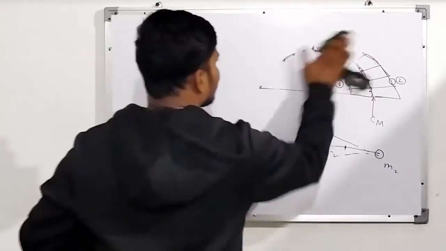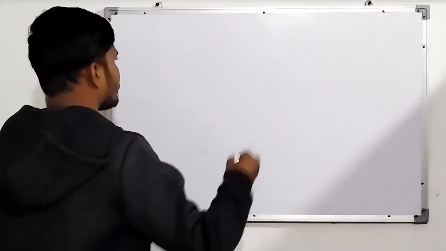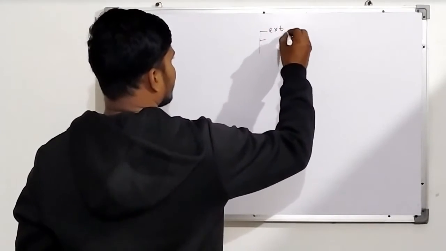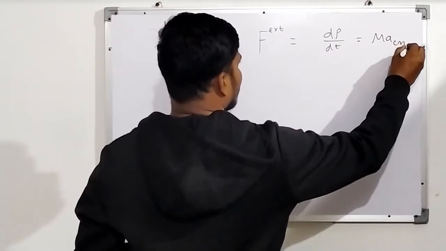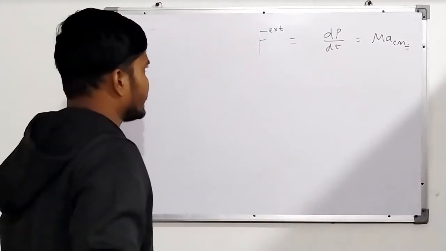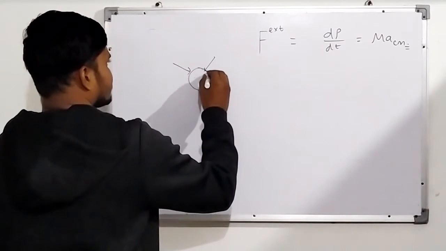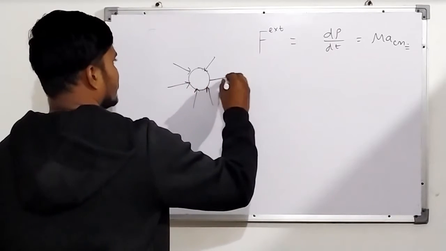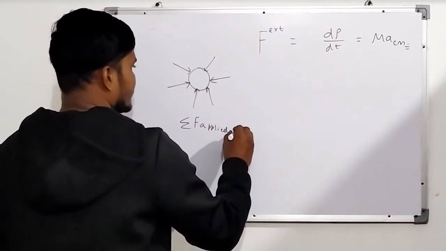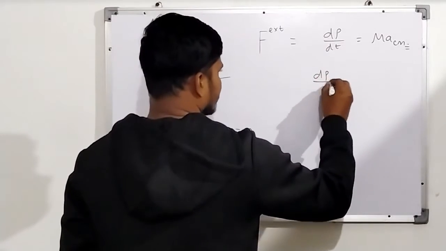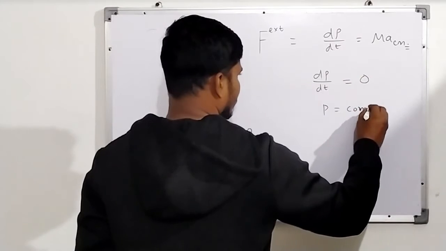Okay, very good. Now another thing is that, for example, you have a center of mass, which is nothing but dp over dt, which is nothing but m a_cm. What happens if you have an object and the total applied force is 0? When the total applied force on any object gives you 0, all the applied forces, which are called external forces, are 0, then we can say that the momentum is always conserved. 0 means momentum is constant or conserved.